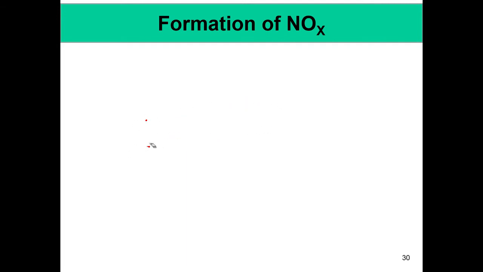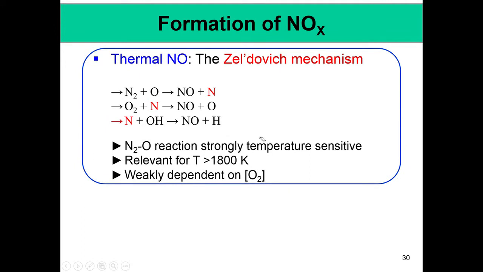So, what is the first route, which is the most important as discovered by Zeldovich? What is thermal NOx? It is obtained by the Zeldovich mechanism. What it says is that the most important step, which is the first step, is when N2 is attacked by an oxygen atom and it forms NO and an N atom. Then the N atom can react with oxygen to form NO and O, and then N and OH can essentially form NO and H.